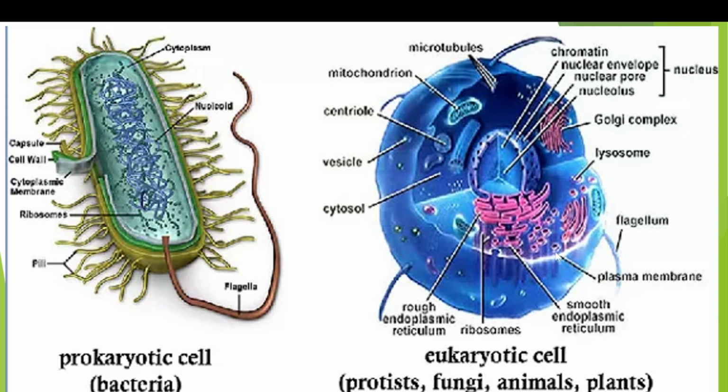This is the plasma membrane and this is the flagellum. Some eukaryotic cells have the property to move from one place to another, so those cells contain a flagellum. But the flagellum of bacteria is different from that of eukaryotic cells. Generally, bacterial flagella are made up of flagellin protein, whereas eukaryotic flagella are made up of microtubules.